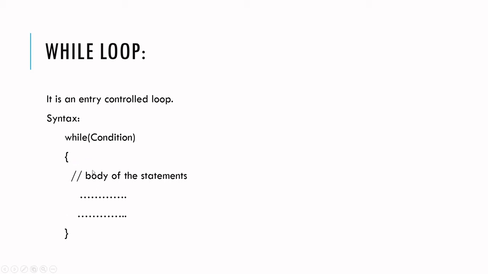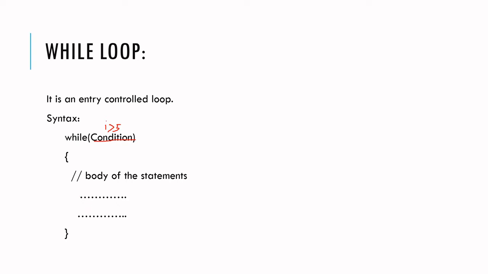So, the working principle of this while loop is, whatever the condition that you are giving here, for example, I am giving here as I greater than 5. In such a case, if the value of I is greater than 5, then your program control will enter into the while statement, and it will execute the statements embedded within these curly braces.